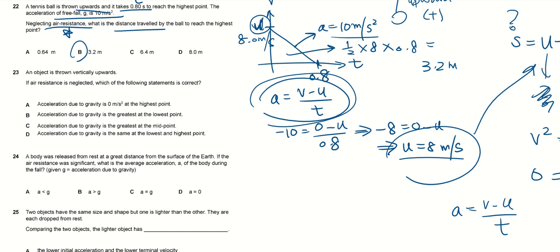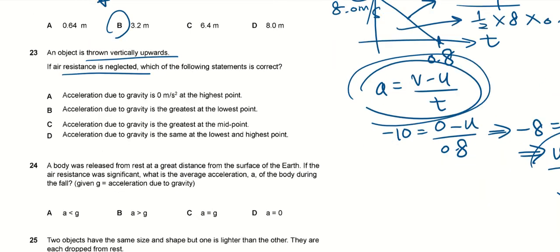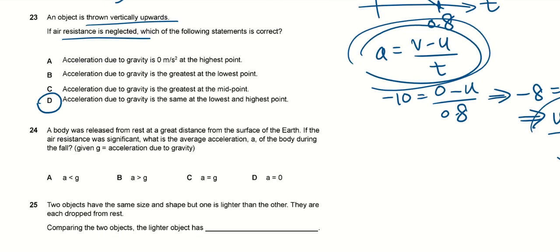Okay, question 23. Have you all tried it? The answer is D. Okay, how about 24? A body was released from rest at a great distance from the surface of the earth, if the air resistance was significant. Just now we ignored air resistance, but now we bring in air resistance. What is the average acceleration of the body during the fall?